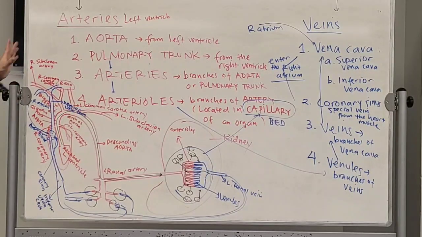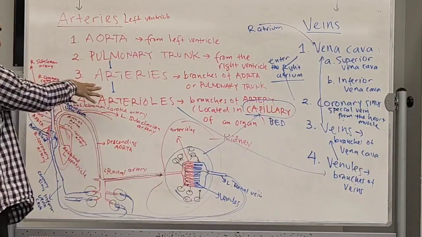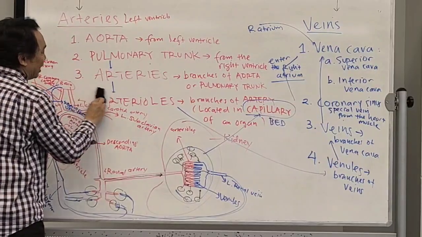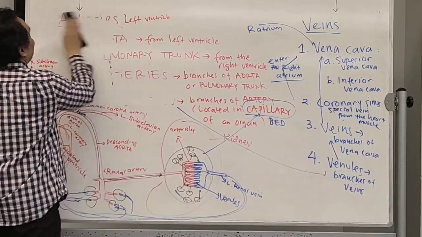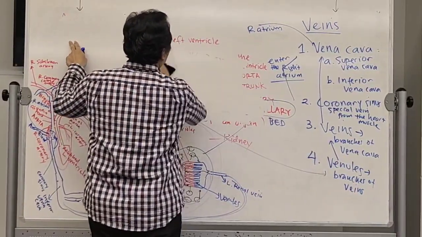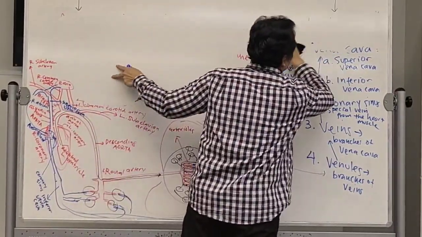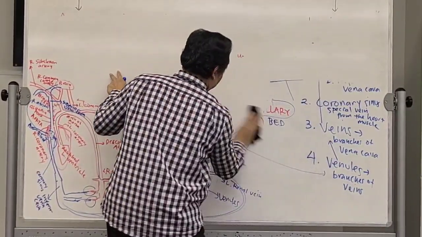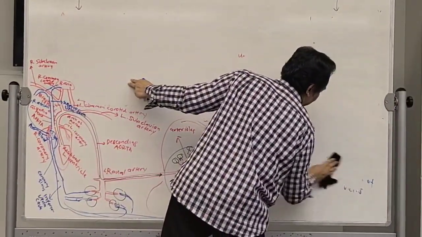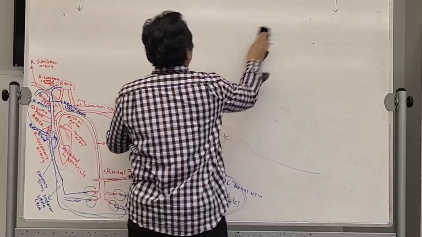And this is what we call the systemic. So by drawing this, you are actually learning the blood circulation that starts from the left ventricle and finishes at the right atrium. It's called the systemic circulation.